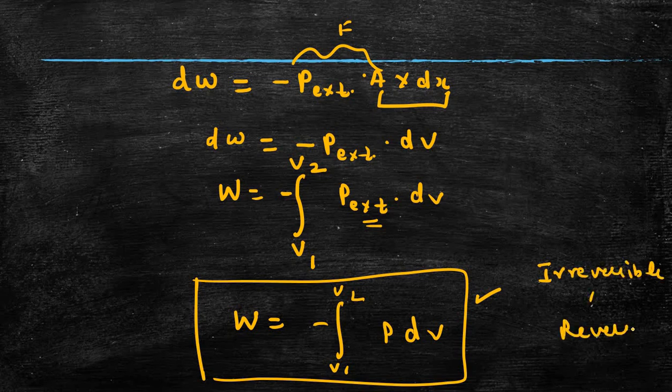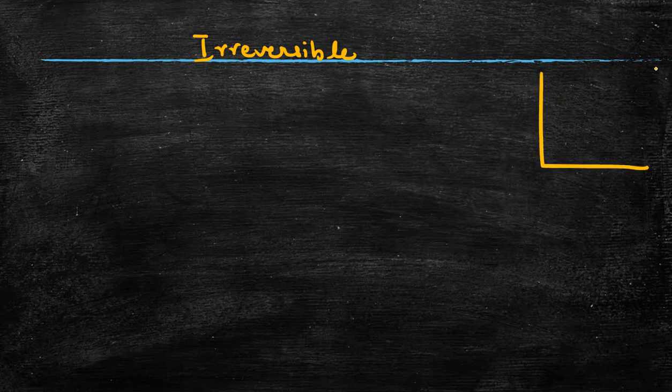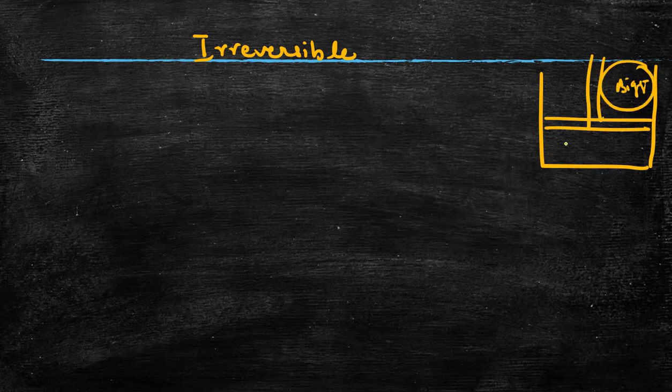Now this expression can be applied in the case of an irreversible process, and similarly we can also apply it for the case of a reversible process. So let us see how we can apply it to the case of an irreversible process. For an irreversible process, we had already studied that when we put a bigger mass, the piston moves, or the piston comes down suddenly.